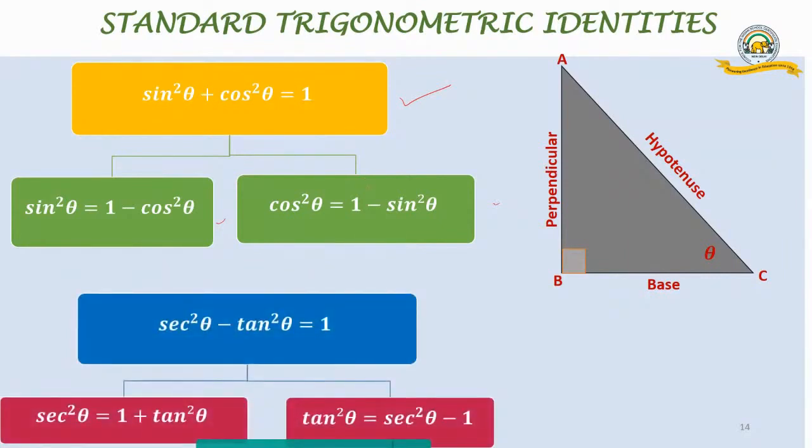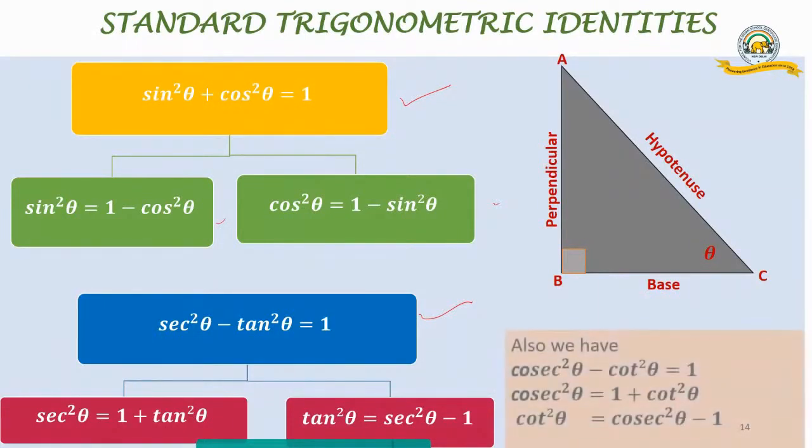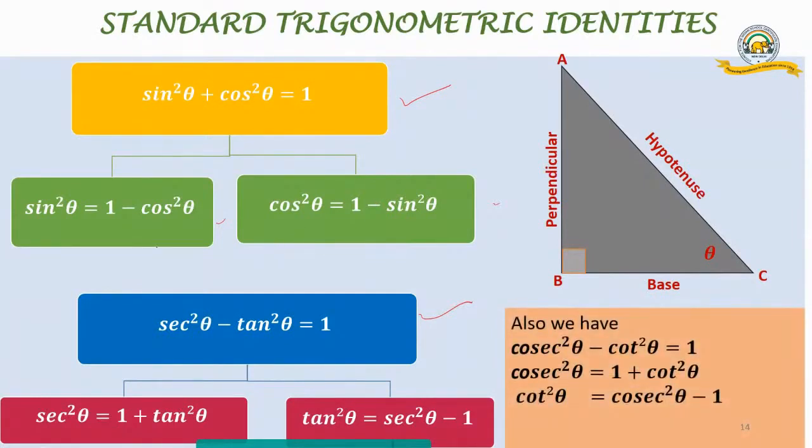Next one is sec square theta minus tan square theta equal to 1. So, same thing, one formula we have got here, sec square theta minus tan square theta equals 1. Now, this is leading from this only. So, sec square theta equals 1 plus tan square theta, and tan square theta equals sec square theta minus 1. And here also, it's just replacing sec with cosec and tan by cot.